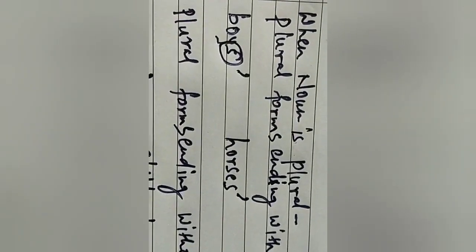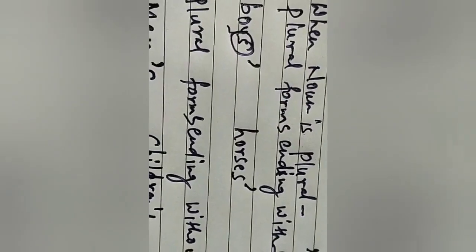Okay, now we'll see the use of the possessive case. It is used with the names of living things, like the lion's mane. Lion is a living thing, so lion's mane. The governor's bodyguard.